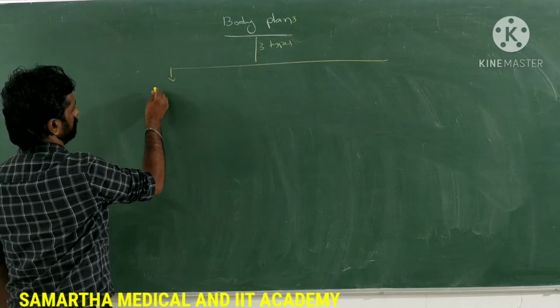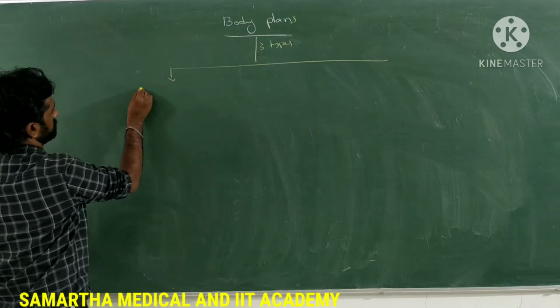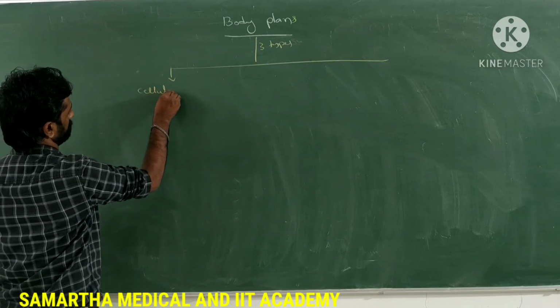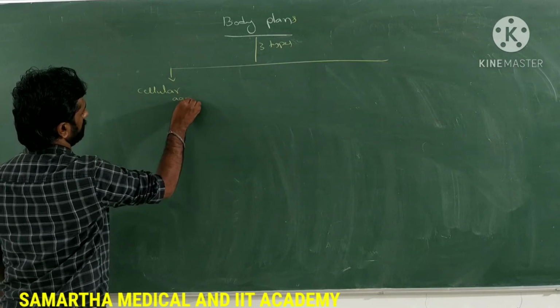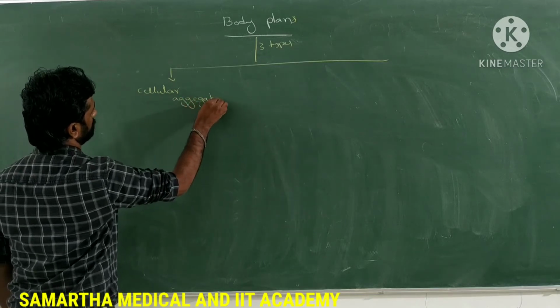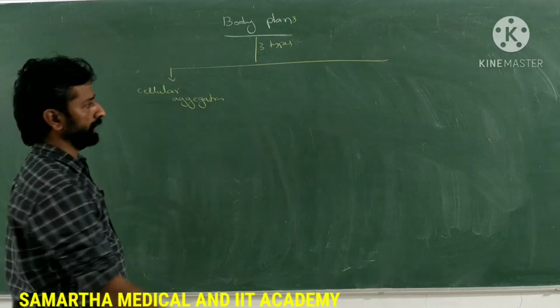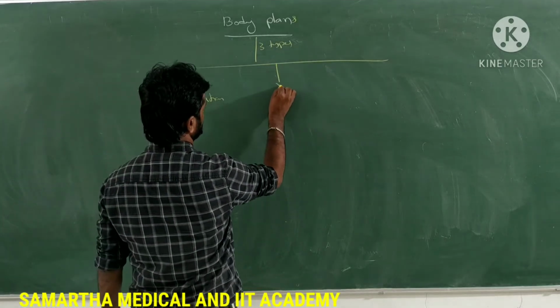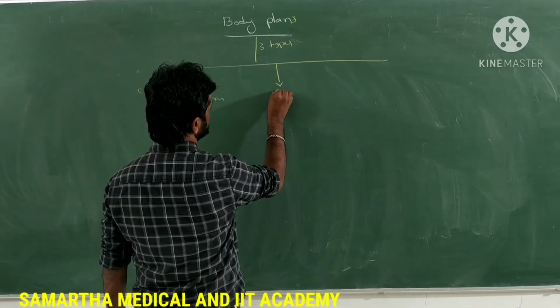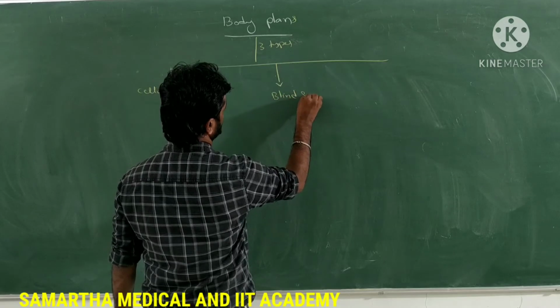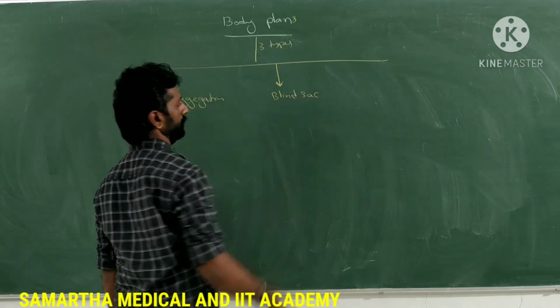The first one is cellular aggregation type of body plan. The second one is blind sac type of body plan.